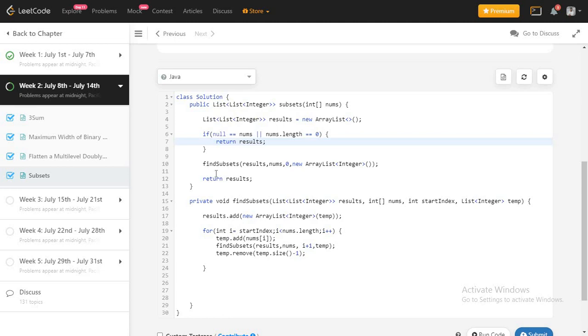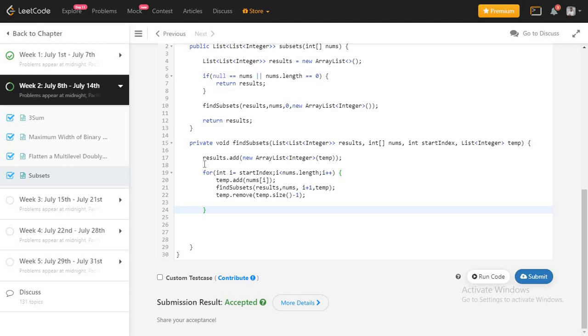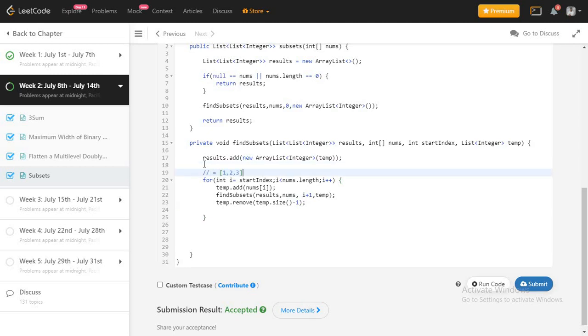So what we are doing here is, at first we call this with the 0 index, since we need to start from index 0, and we are passing the blank array because we need to consider the blank subset, and we add it. Then we start from that index, right. I am iterating this 1 2 3 array. Let me copy it here also. You can think of it like this: we start from this array, 1 2 3, and I find this first number. Then I add that to my temporary list, so my temporary list will contain only one number, that is 1.